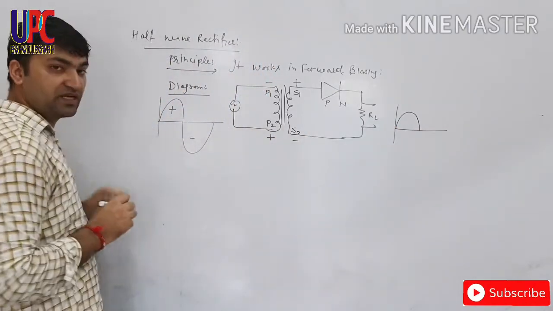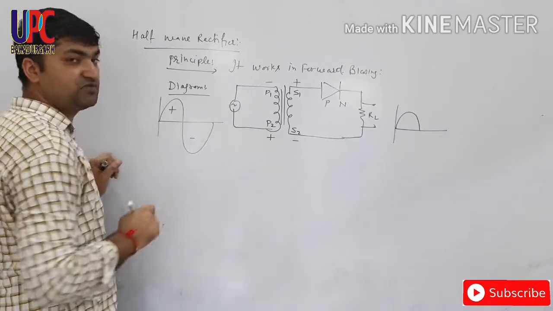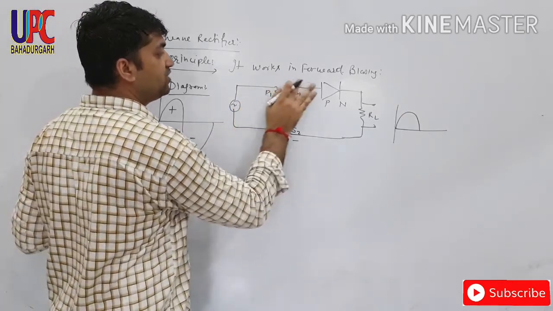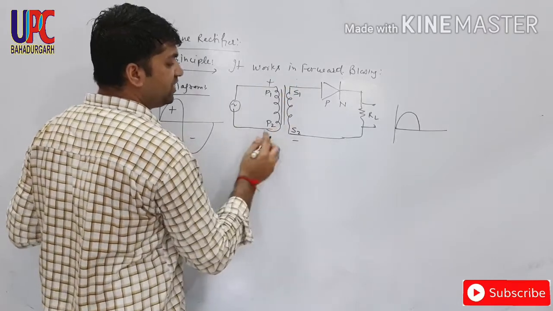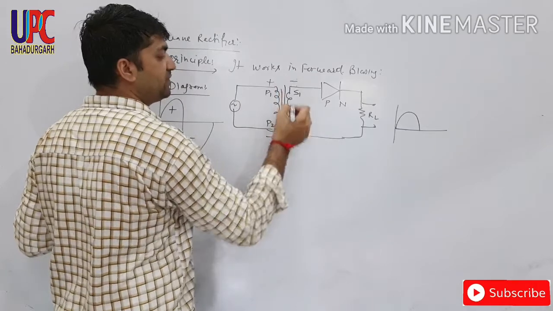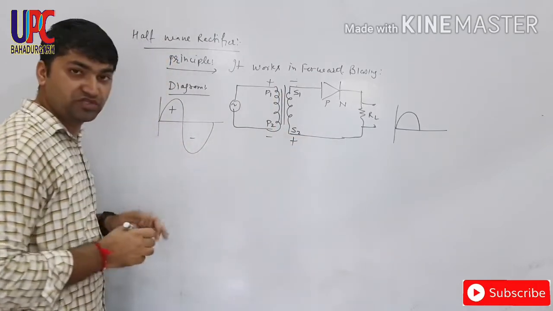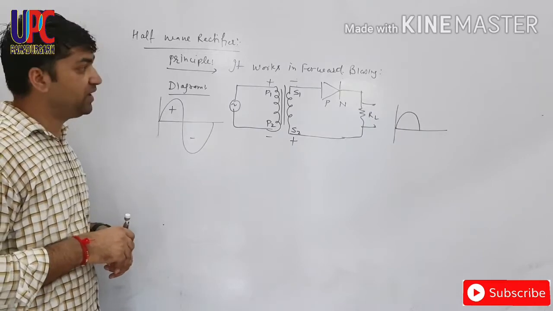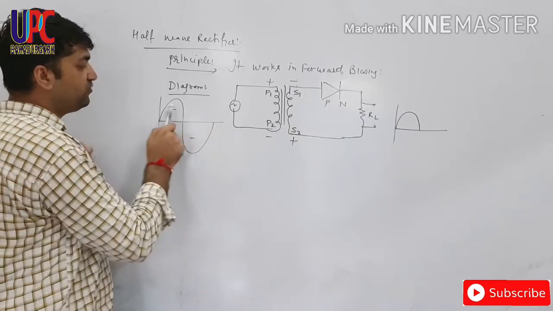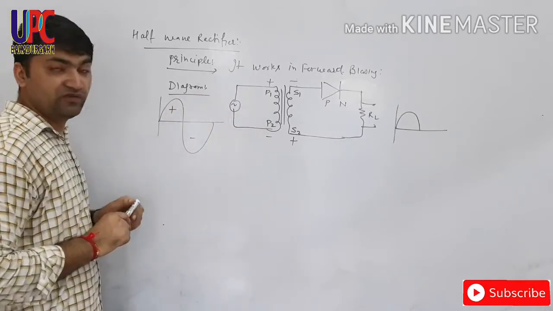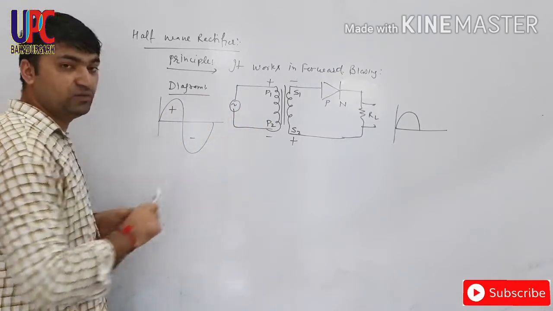When negative half cycle enters the rectifier, then upper portion of primary coil P1 will become positive and this one will become negative, and due to mutual inductance S1 will become negative and S2 will become positive. Now the first question in our mind is that when we enter positive half cycle, why P1 will be negative and P2 will be positive?